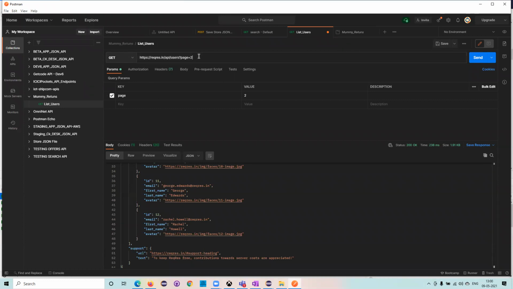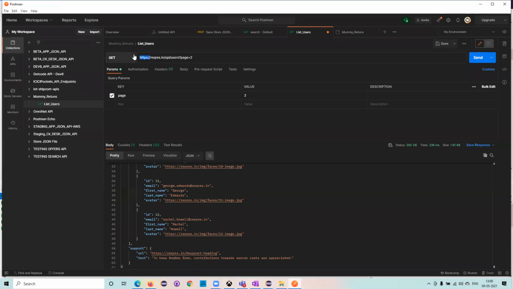I think I forgot another thing also: the differences between URL, URI, and URN. As we know, all REST APIs can be called with URLs. Now, this is my URL. What does this URL consist of? Actually, this is called a URI.